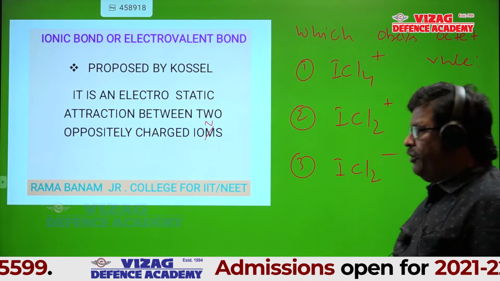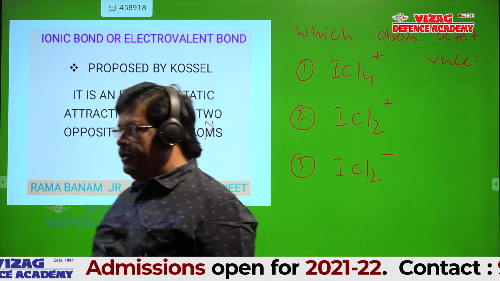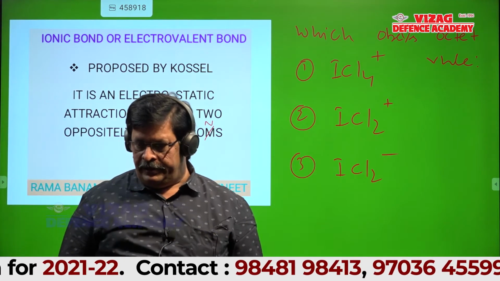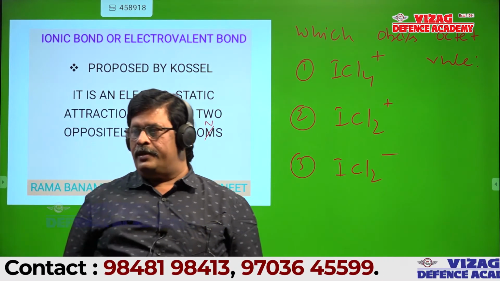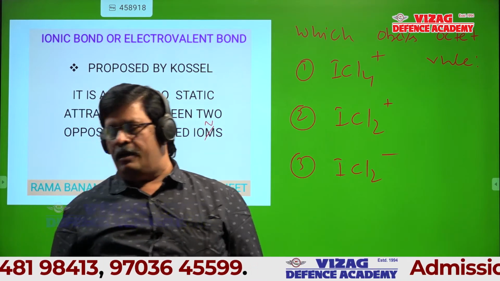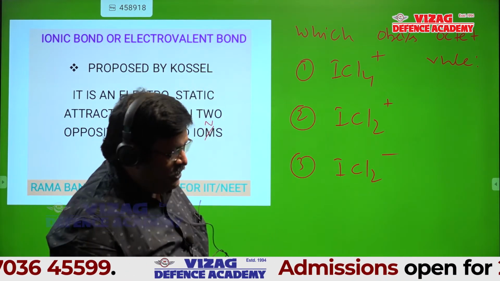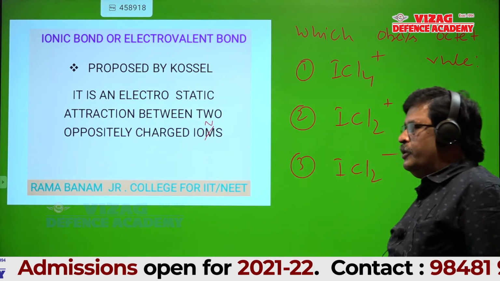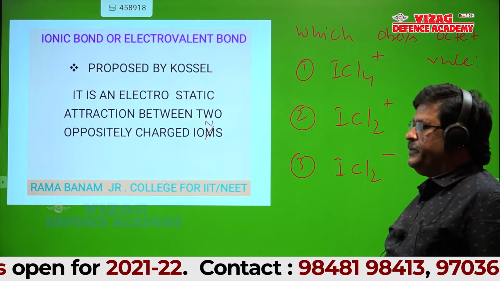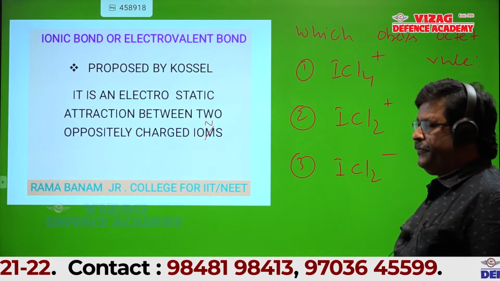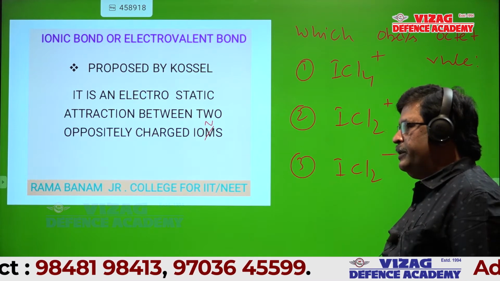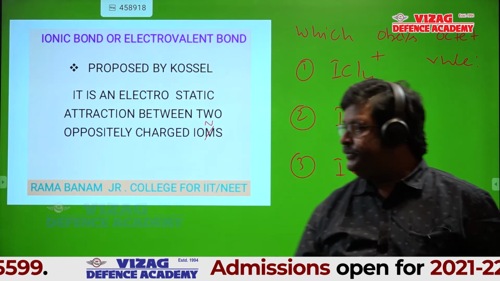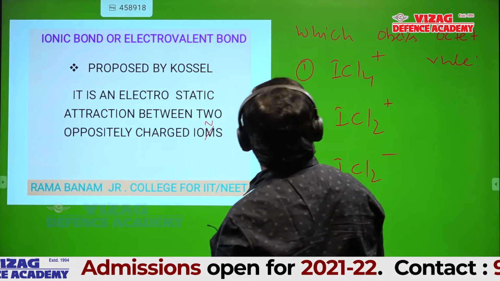Here in all the 3, what I given is the central atom is halogen and bonded atoms are also halogens. I given in all the 3, central atom is iodine and bonded atoms are chlorine. Both iodine and chlorine belong to group 17, that is halogens. Okay? Is it okay, students? Can we discuss? Coming to ICl4 plus.